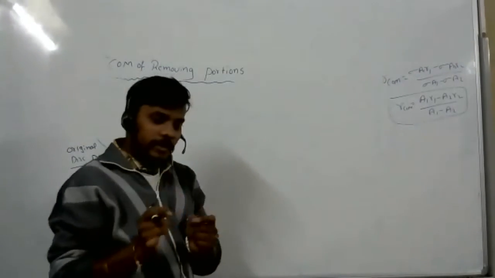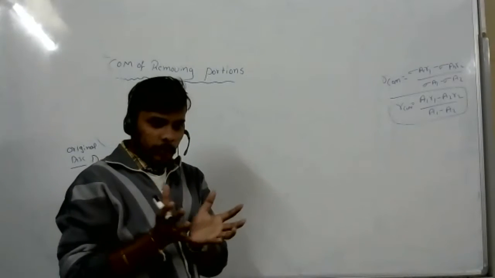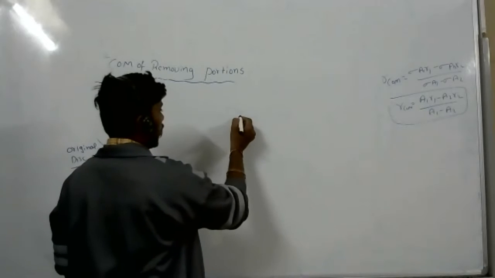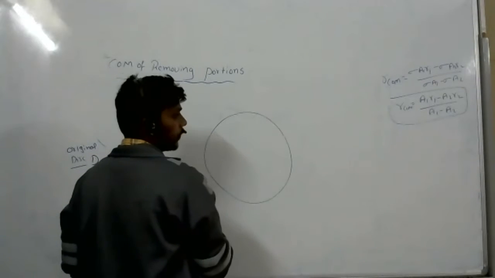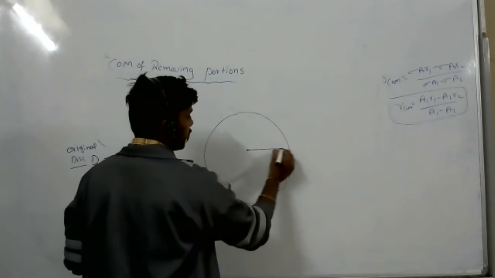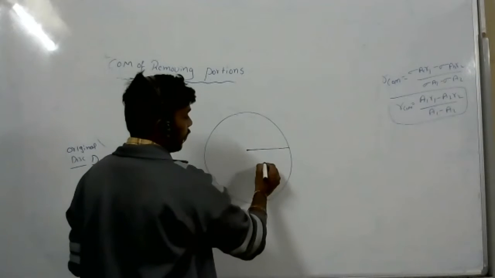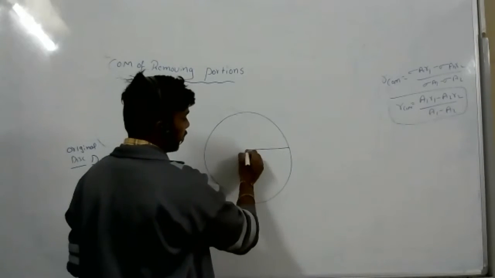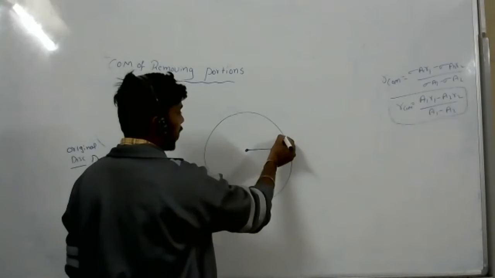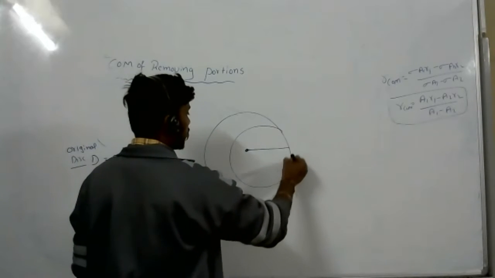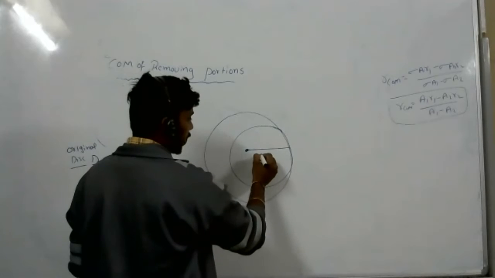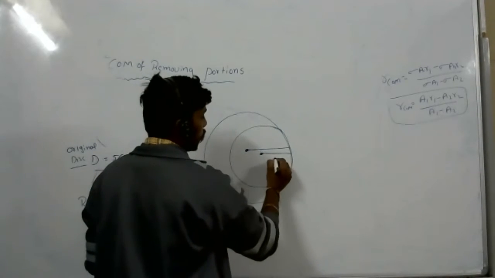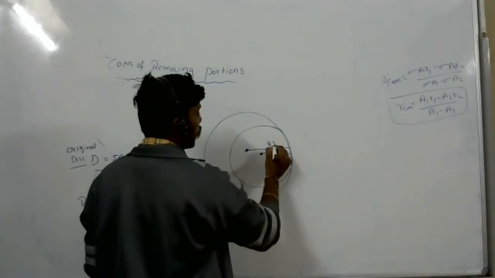See, always for uniformly distributed masses, we have to concentrate on the center of mass. Keep that in our mind. Now, it is the original disk. Original disk, where is the center of mass? 28, right? It is 28. Now, whatever portion they have removed, that is this one. Its center of mass will be somewhere here. And this is 21. This is 28.